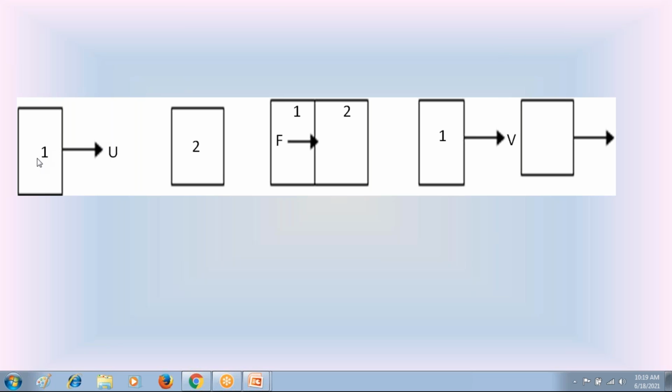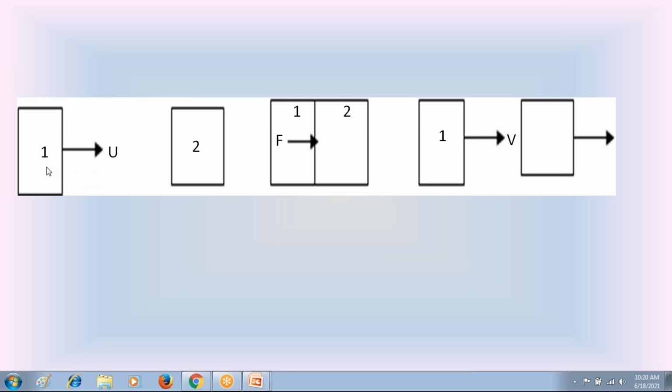In this diagram we have the first body. Let the first body be moving with velocity u. Take the mass of this first body as M, and the second body in the rest condition. Then the first body collides with, or hits, the second body. That is impact. When the first body impacts the second body, the first body applies the force F on the second body.